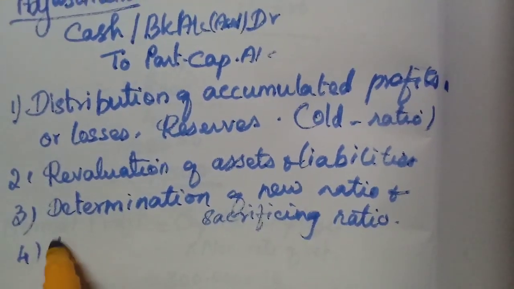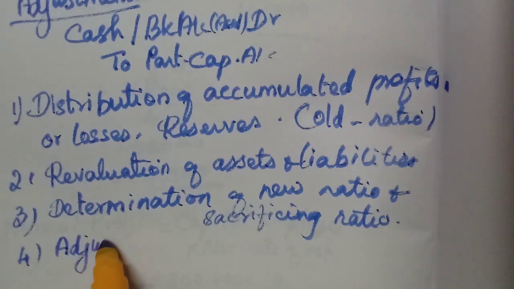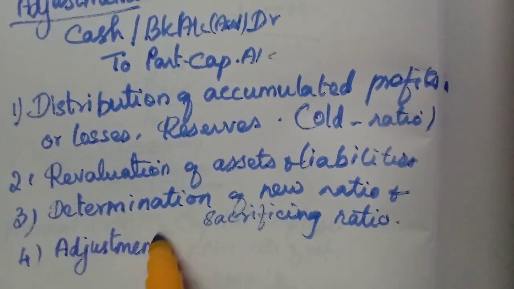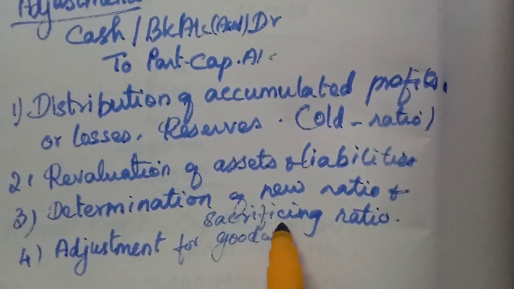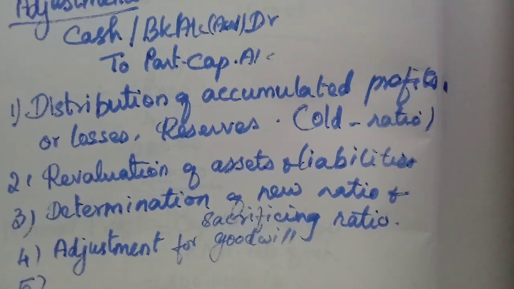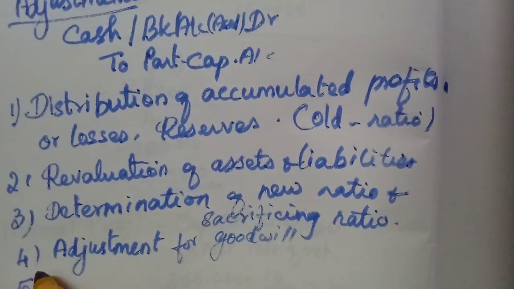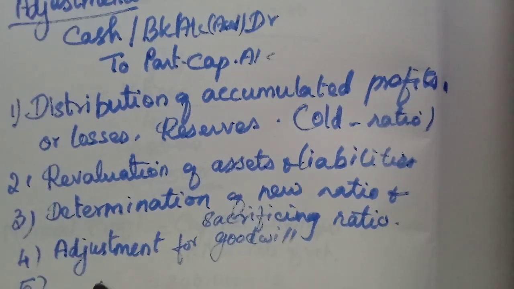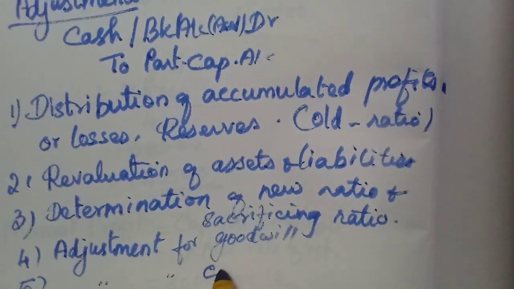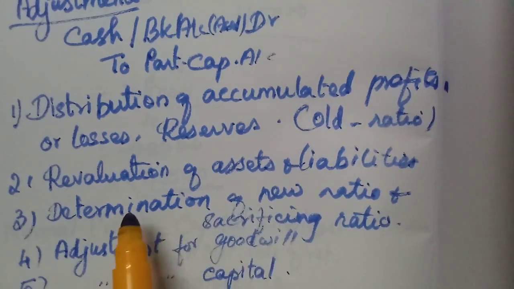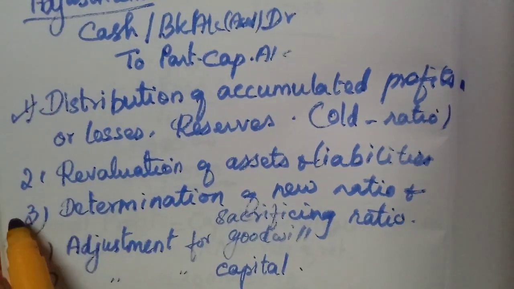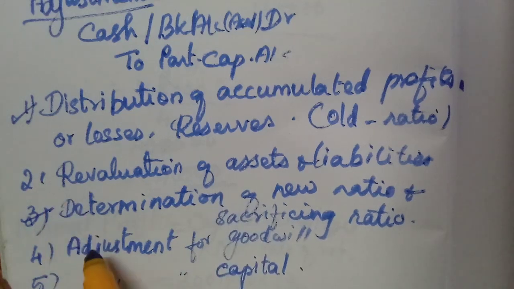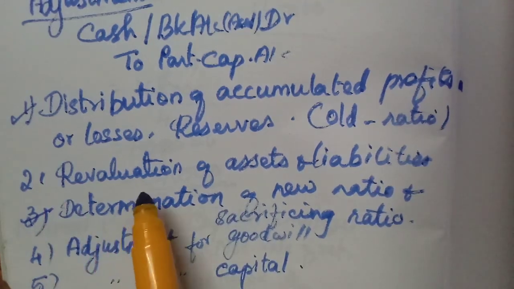Then adjustment for goodwill. In the previous lesson we have learned; here the journal entries we have to learn. Adjustments for goodwill. Now adjustment of capital, the last one. Here we are going to learn only the distribution of accumulated profits and the determination of new ratio. The other things are not included in this syllabus. That is the deleted portion.